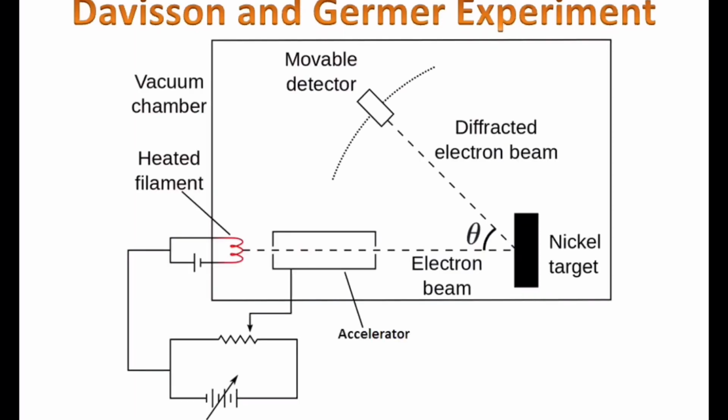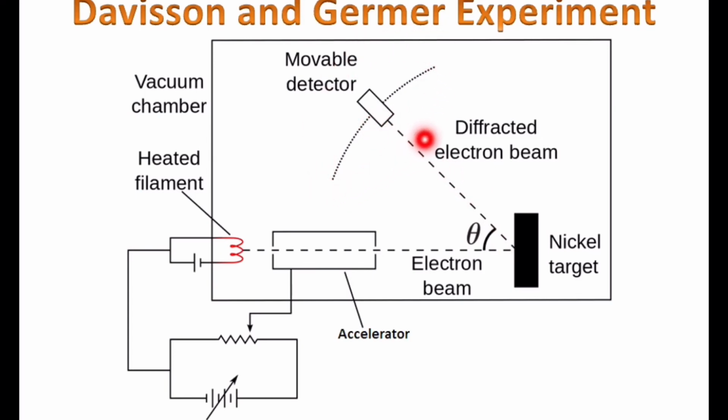To study the wave nature of matter as proposed by de Broglie, Davisson and Germer performed an experiment. This is their experimental setup. This is a vacuum chamber with electron emission. How is the electron emitted? By heating the filament. This is the cathode filament. The electrons are emitted by heating the filament by applying a voltage with a rheostat and battery. Heating the filament emits electrons, which are accelerated by a potential difference. It accelerates and produces the electron beam, which hits the single nickel target and deflects the electrons. The deflected electrons are collected by the movable detector.